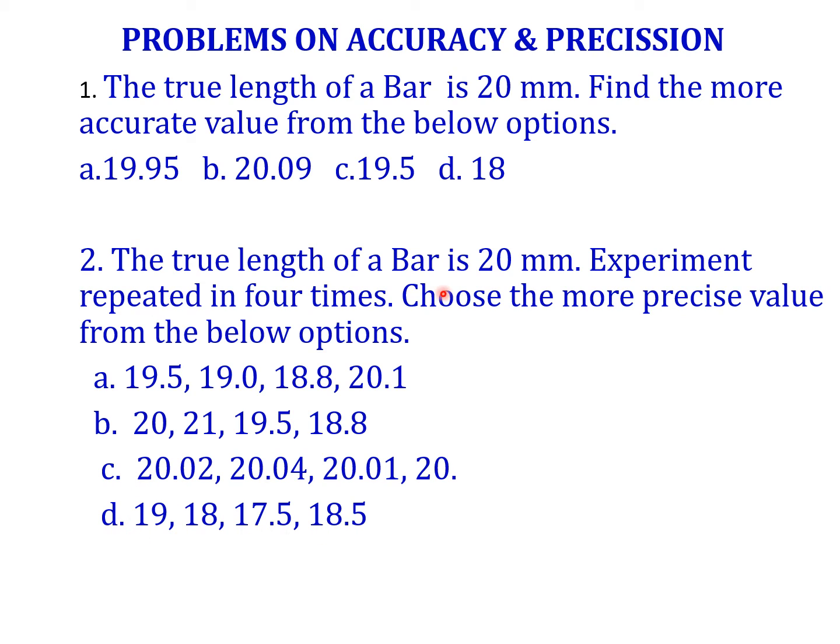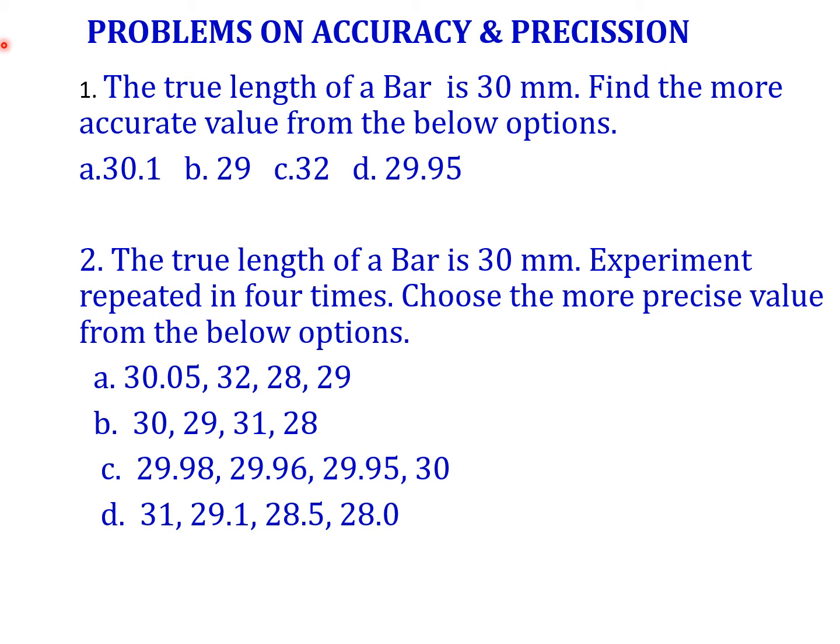This last option is also very far from the true value, and the difference between these readings is not close, it is very far. So next, we can see another problem. Say the true length of a bar is 30. Find the more accurate value from the below options.